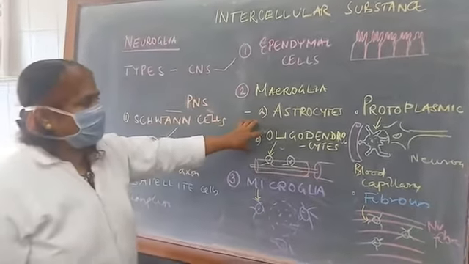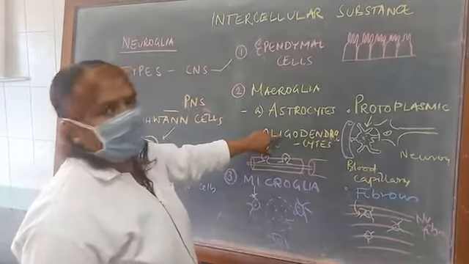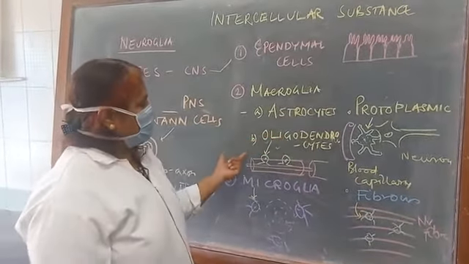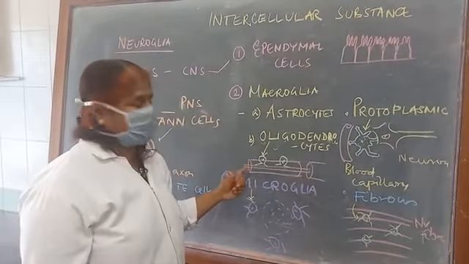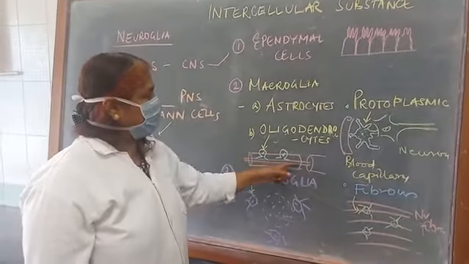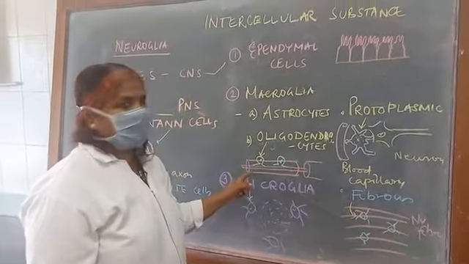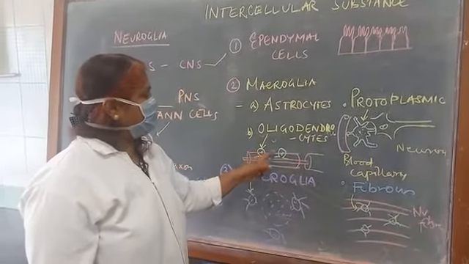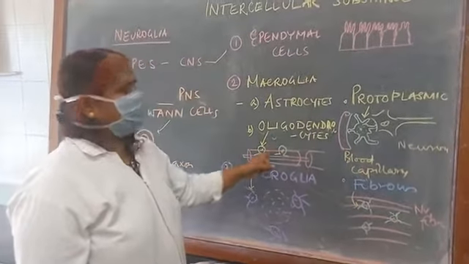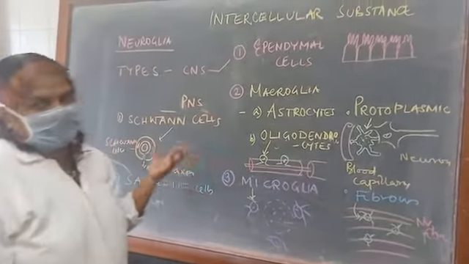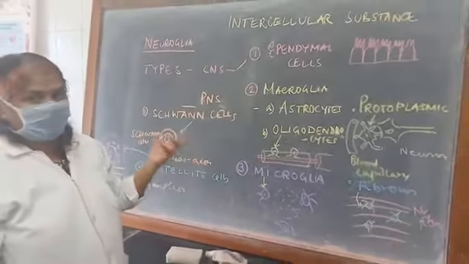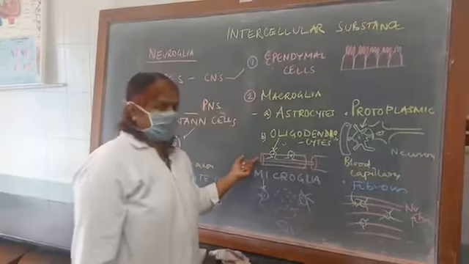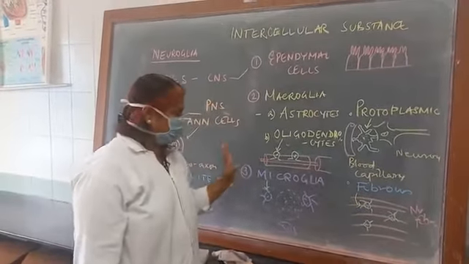Coming to the oligodendrocytes, oligo means very few, dendrocytes. These oligodendrocytes in the central nervous system mainly form the myelination of the nerve fibers. So this is the nerve fiber, and it is forming the myelin sheath around the nerve fibers. These very small cells, the oligodendrocytes, are responsible for the formation of the myelin sheath of the white nerve fibers of the central nervous system.